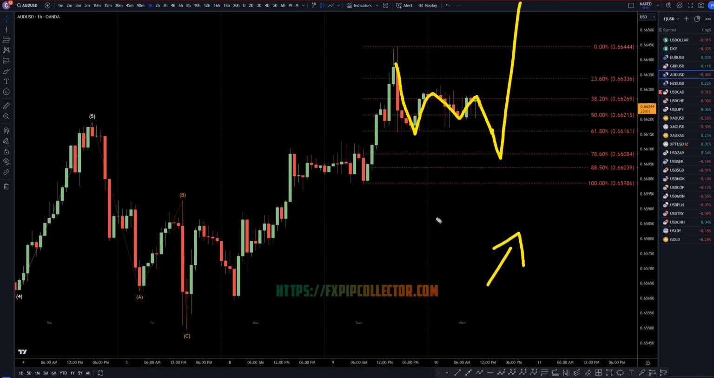I think that we are already in this wave 3, and I think today's news might try to trap people to the short side. But even if it does, I think that the real money is going to be made looking for longs for the continuation of what I believe is a wave 3 to the upside.